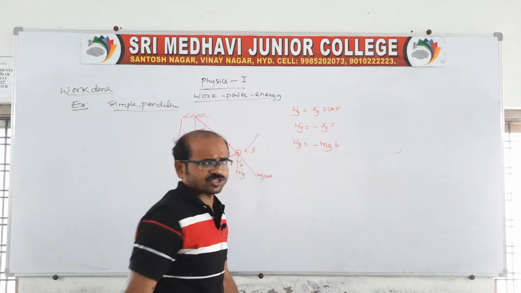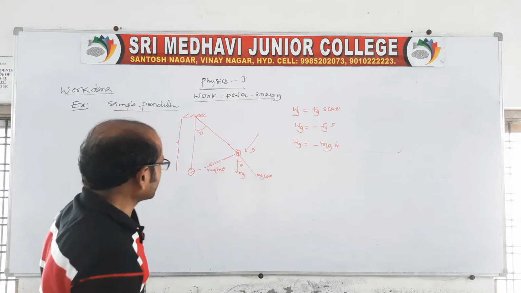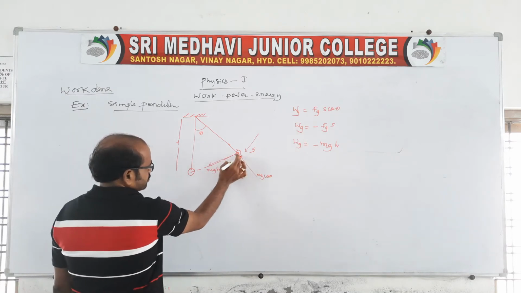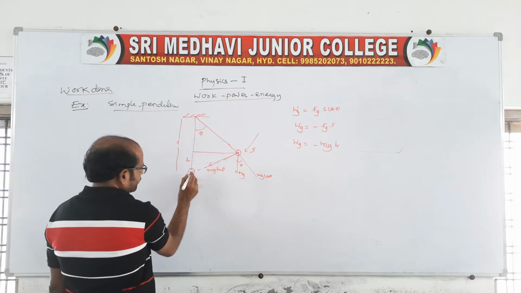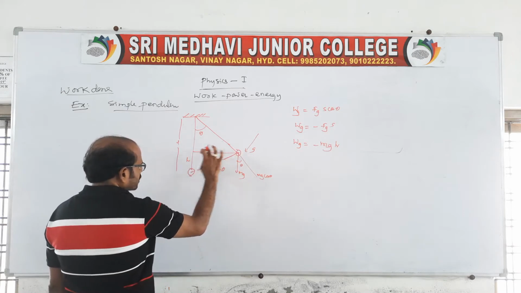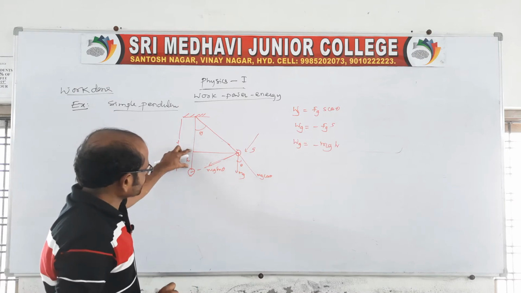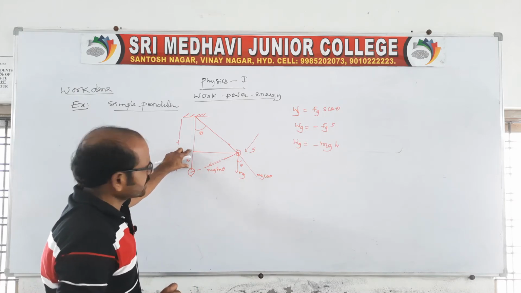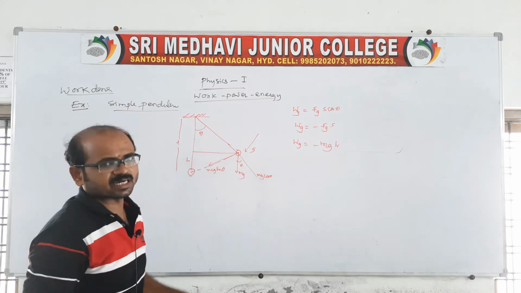Sir, what will be the h? We have to get that h. Look here: suppose this bob is lifted through a height h. From the mean position to this point, the bob is lifted a height h. Now we should get this h from the diagram to find the work done by the gravitational force.